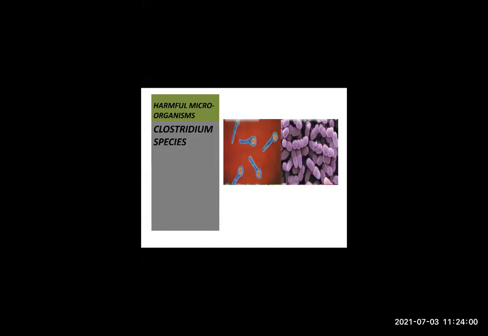Out of about 100 different species of this bacterium, some are free living. Free living means they can live anywhere, in the soil. Whereas some live in the alimentary canal of humans. The alimentary canal is the canal which starts from the mouth, and our food and water pass through it. It's the food pipe. So in that also sometimes this bacterium will survive.